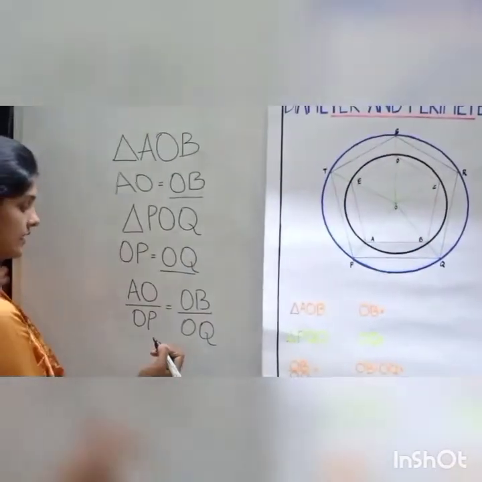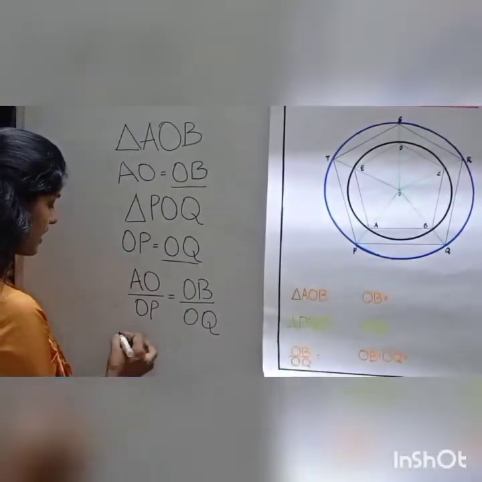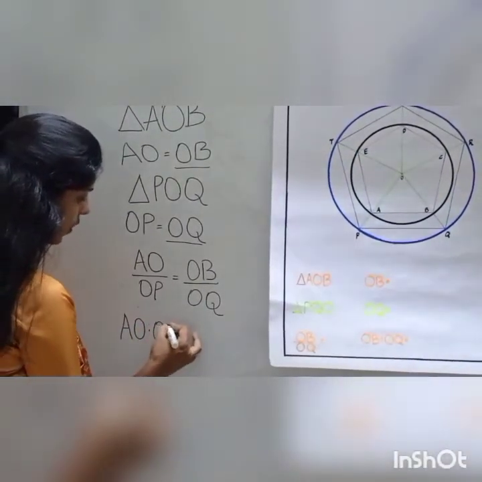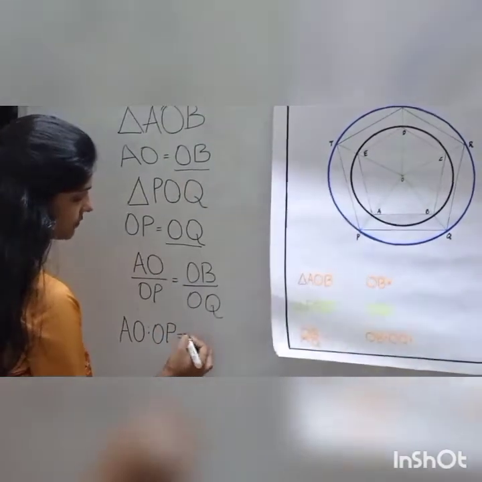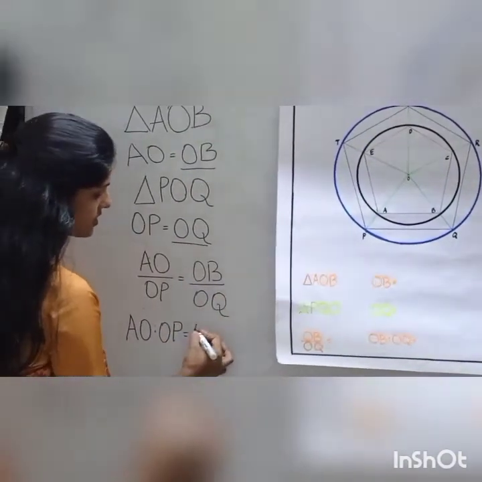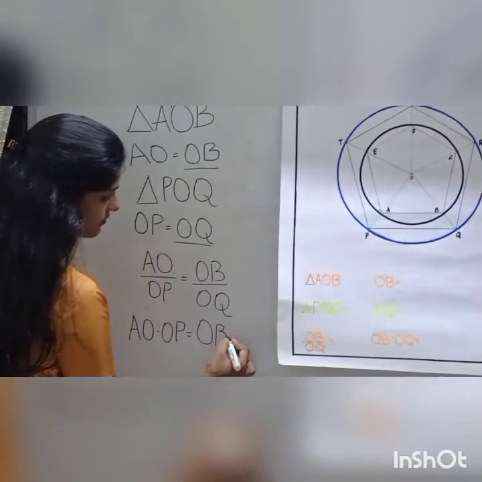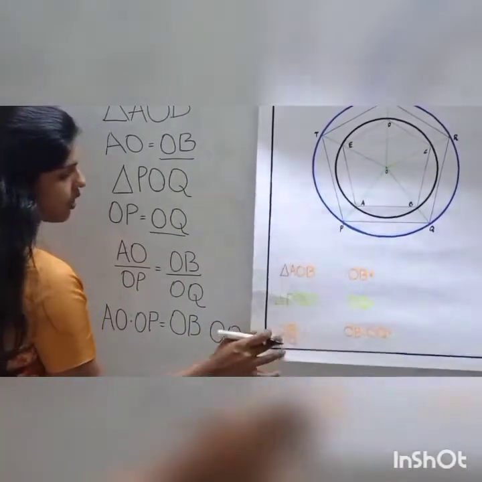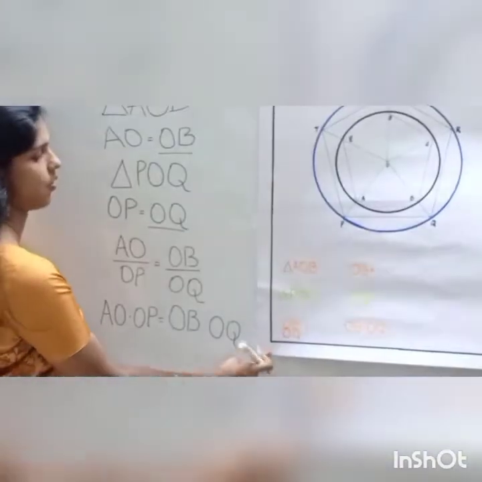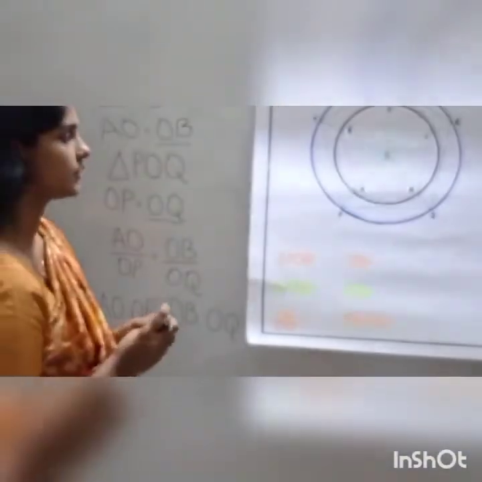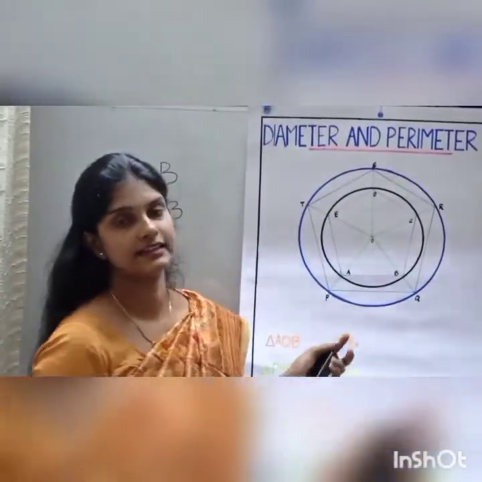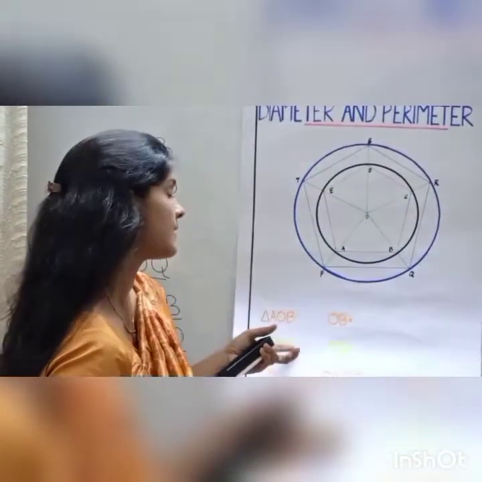Now let us write in the ratio form: AO is to OP is equal to OB is to OQ. Right?